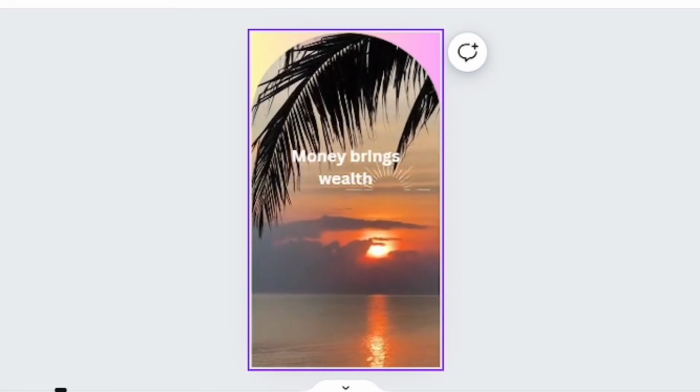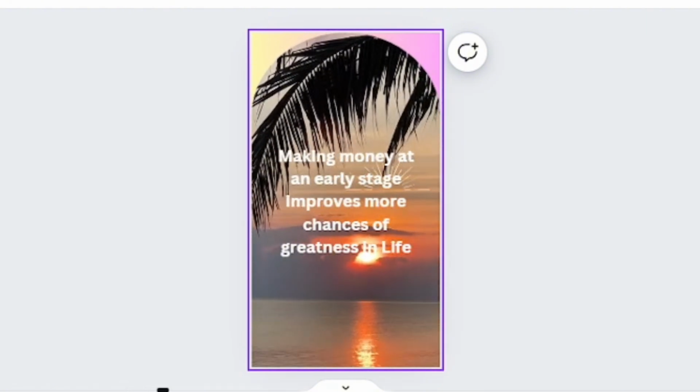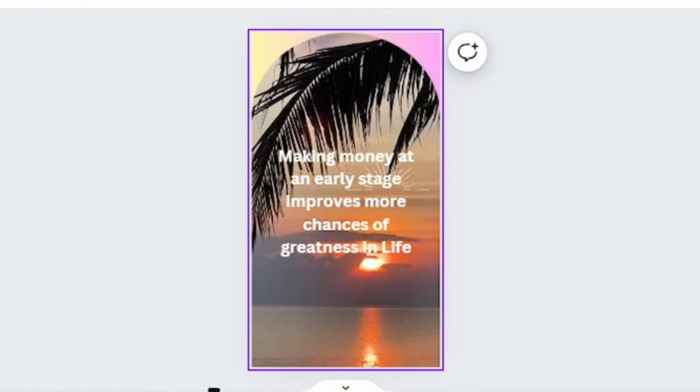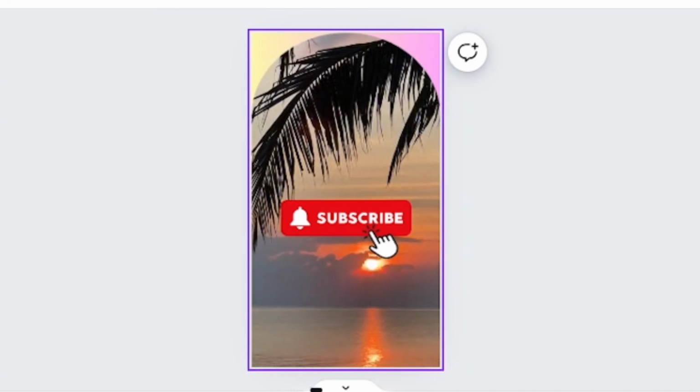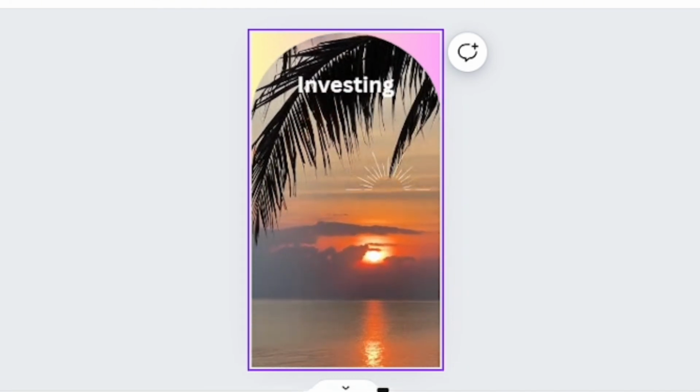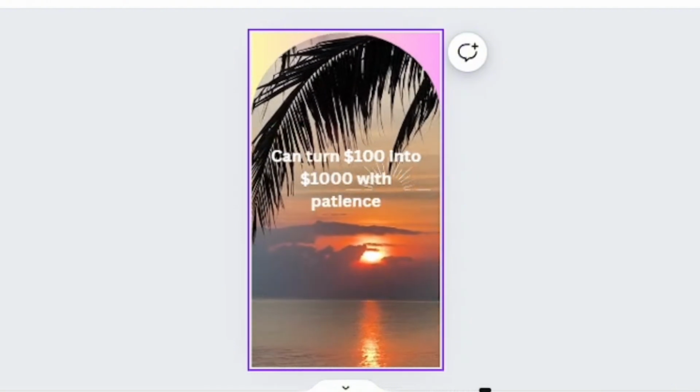And you can actually add sound to this video. In adding sound, I would prefer you go on YouTube. Whenever you want to upload, you get sounds from YouTube Studio. So you can also use trending sound, and so you can see how beautiful this is.